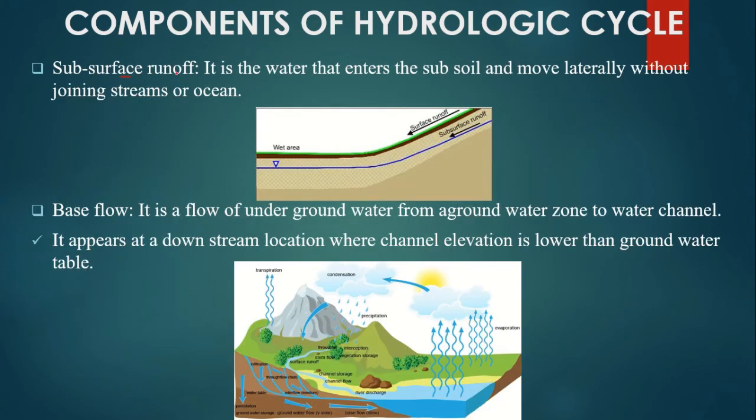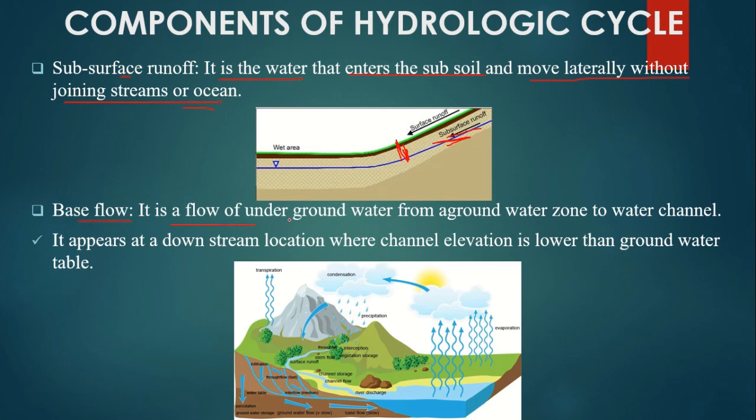Subsurface runoff. It is the water that enters the subsoil and moves laterally without adjoining streams or ocean. Here the picture is shown. The surface runoff. Below the surface, subsurface runoff is there which runs parallel to each other and joins the river or ocean. Next is the base flow.